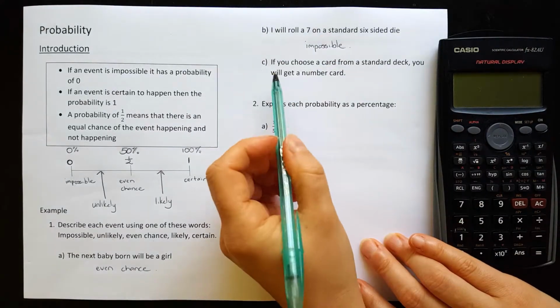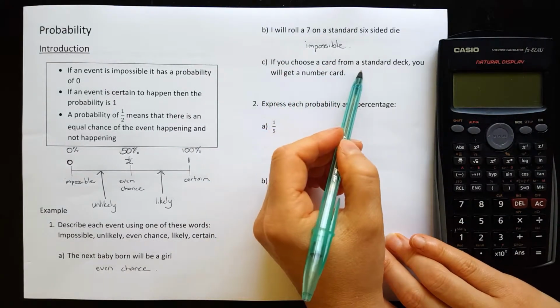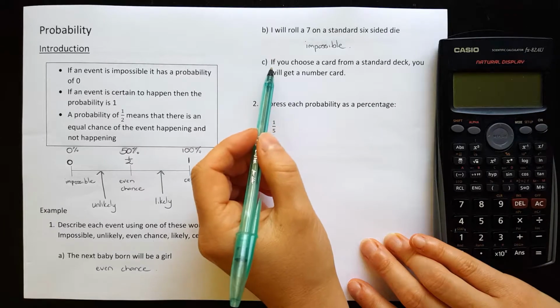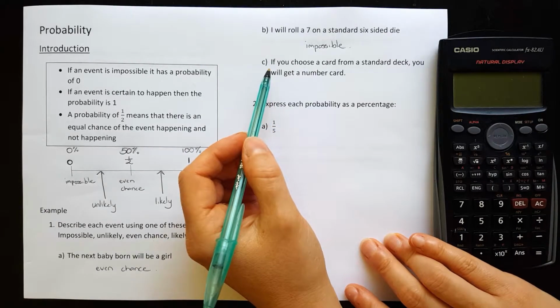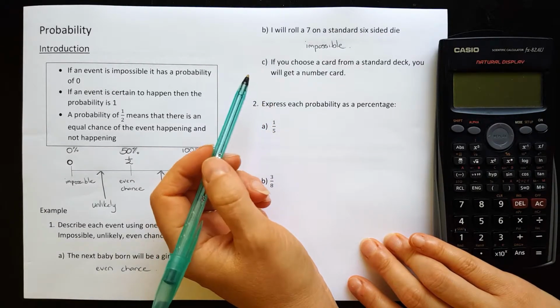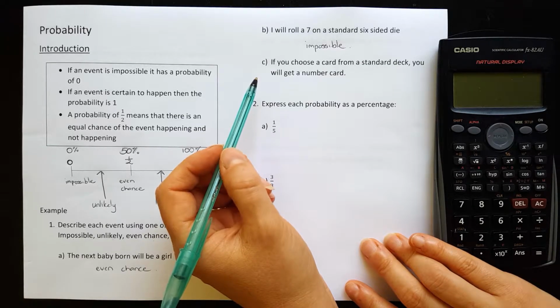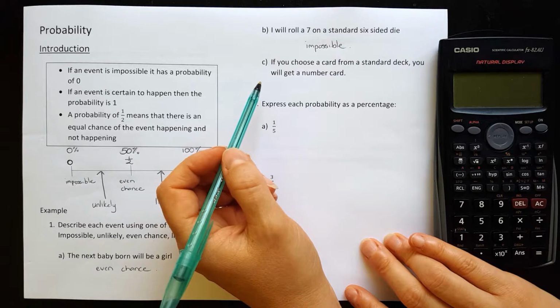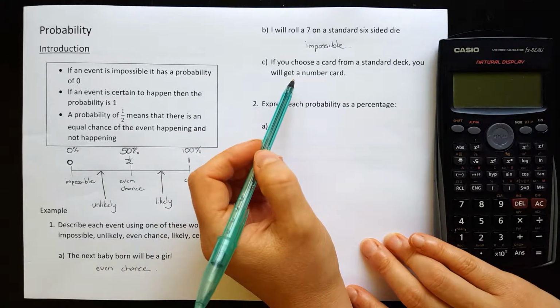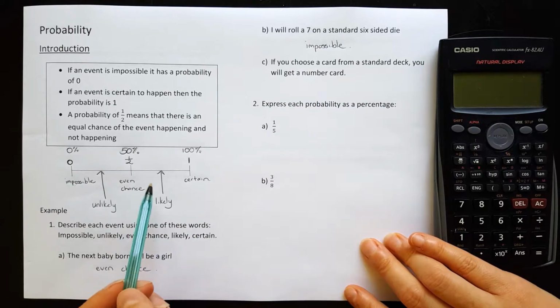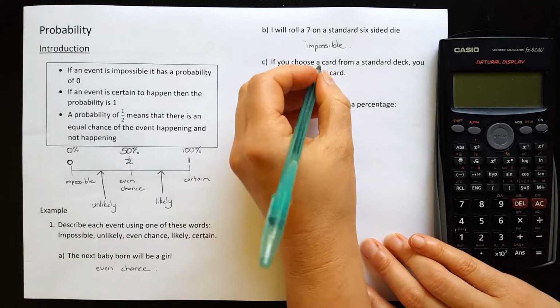Okay, and C, if you choose a card from a standard deck, you will get a number card. So in a standard deck, we have the numbers 2, 3, 4, 5, 6, 7, 8, 9, 10. And then we have the Jack, Queen, King, and Ace. There are many more number cards than there are picture cards. So in that case, I would say that it is likely that you would get a number card.